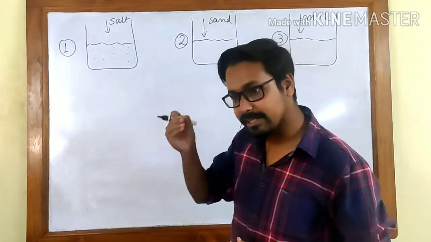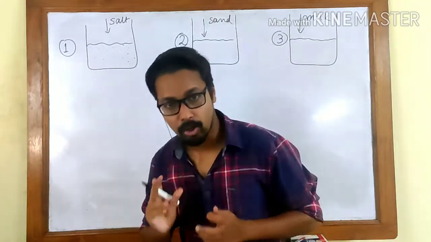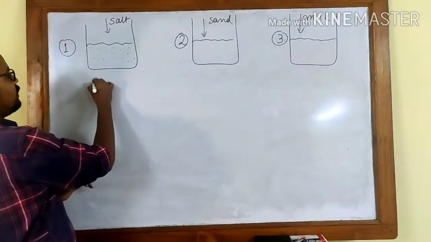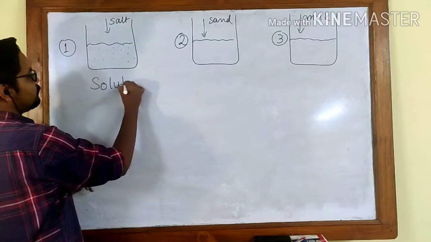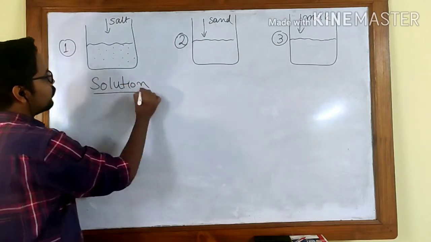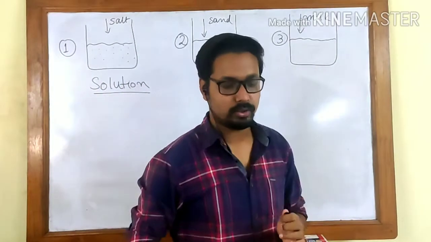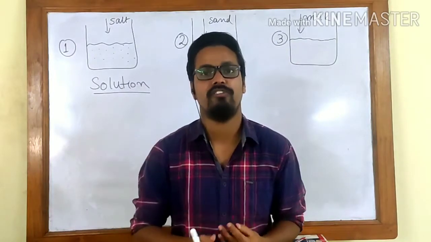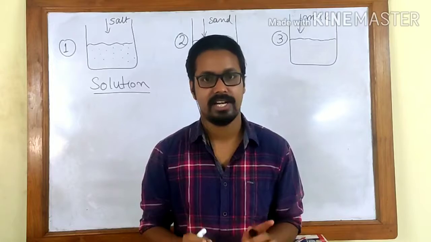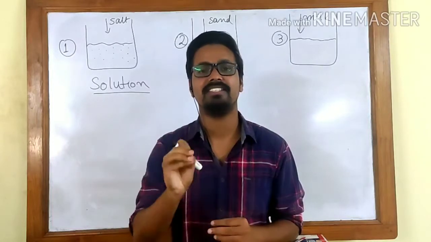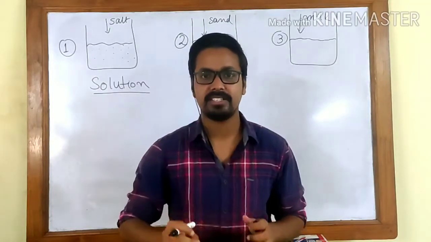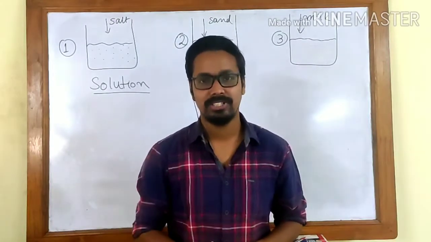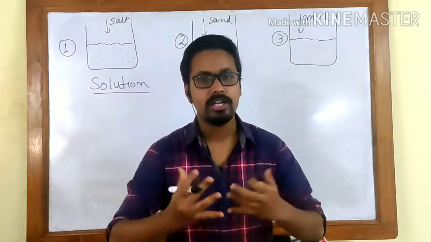Since the particle size is very small and it is also a homogeneous mixture, this one will be called a solution. So mixture number 1 is called a solution. How do you define a solution? A solution is a homogeneous mixture of particles, as simple as that. If the particles are dissolved uniformly throughout the medium, then it will be called a homogeneous mixture, and it will be called a solution.